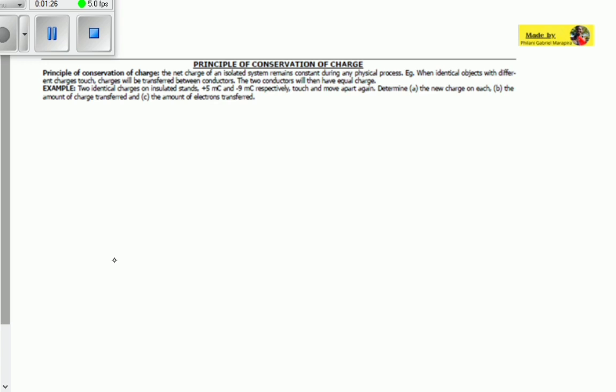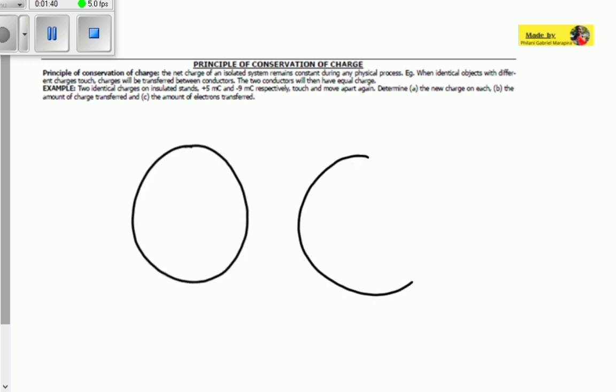So here, the two conductors will have equal charge. Here is an example. We've got two identical objects on insulated stands. Remember that we said there can only be a transfer of electrons when the objects are identical, meaning they are of the same kind.